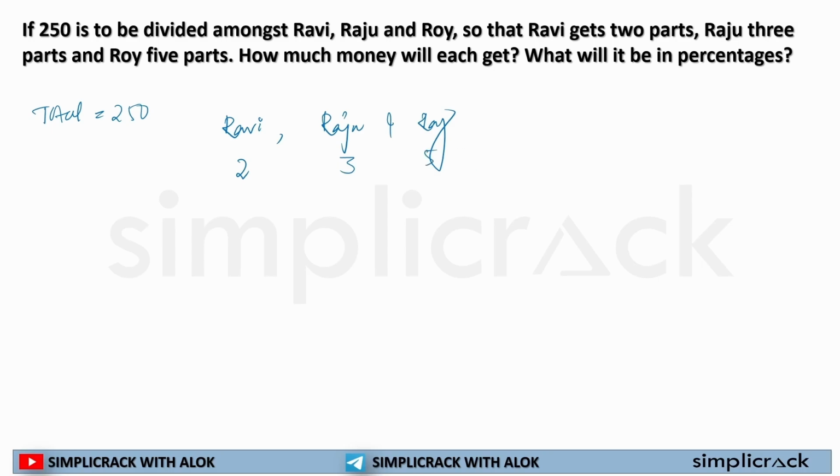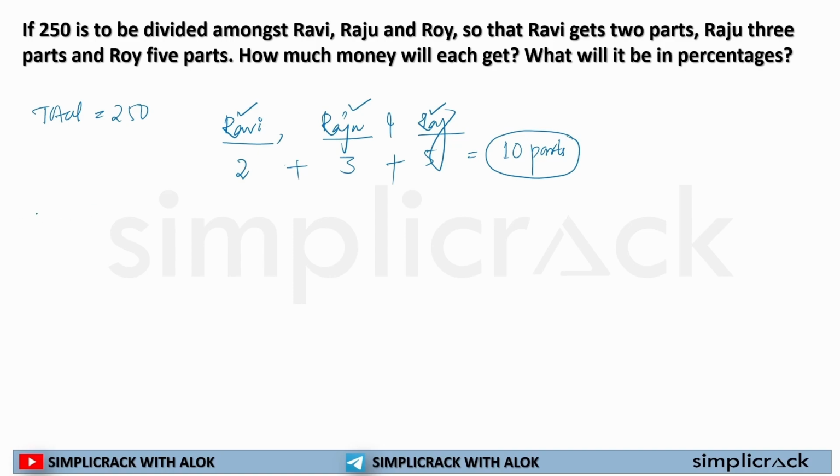So my total is what? 2 plus 3 is equal to 5, 5 plus 5 is equal to 10. So the total number of parts is 10.